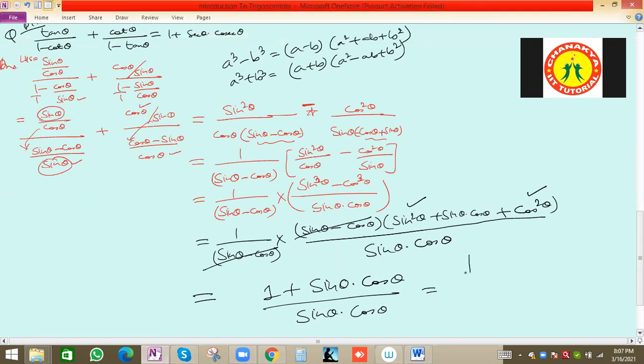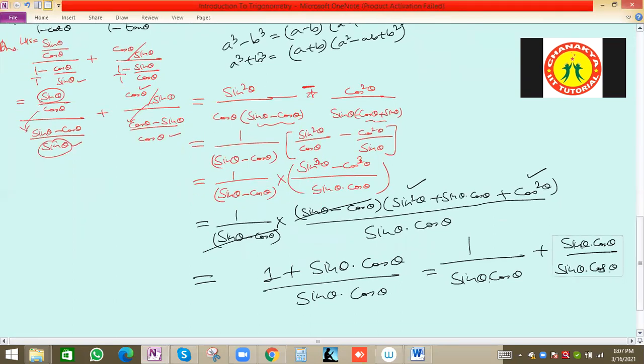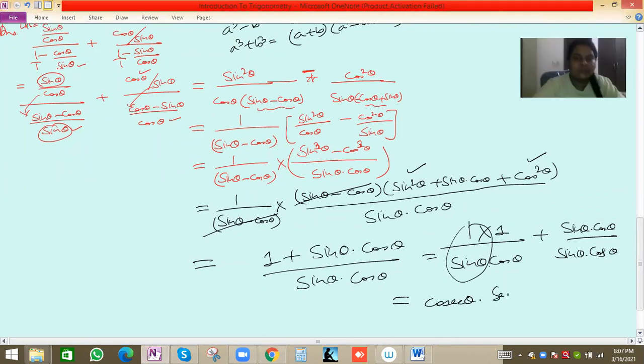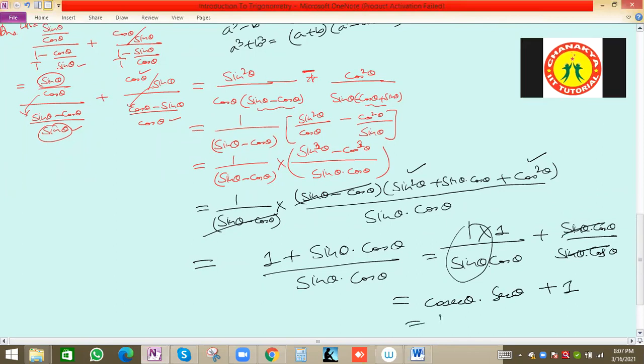So we can write as 1 by sin theta into cos theta plus sin theta cos theta by sin theta into cos theta, correct. So we got the values, 1 by sin theta will be cosec theta, and 1 we can write as 1 by sin theta and 1 by cos theta. 1 by cos theta is sec theta, and this will cut 1. So this is basically the right hand side what we had to prove.